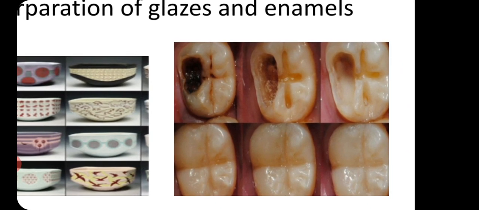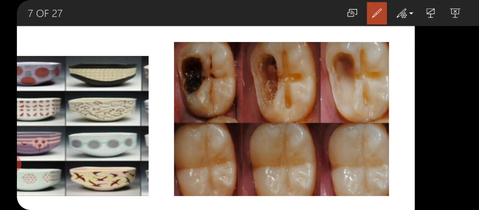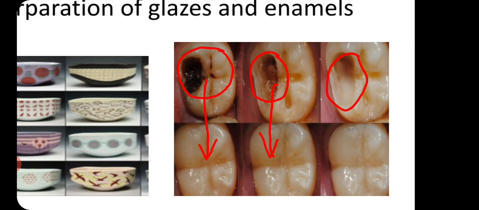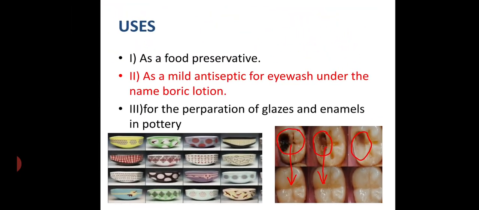You can see in the images that the teeth are contaminated, holes have formed due to cavities, and these cavities are filled by a glaze. Due to this glaze, the teeth are covered and further decomposition of the teeth is avoided. This is the simple use of orthoboric acid.